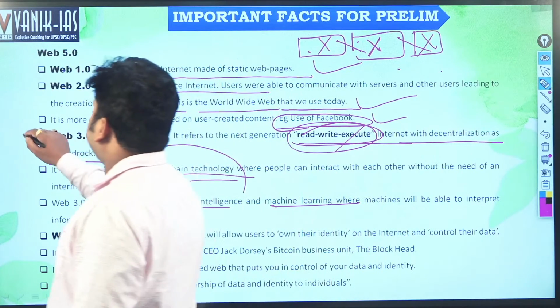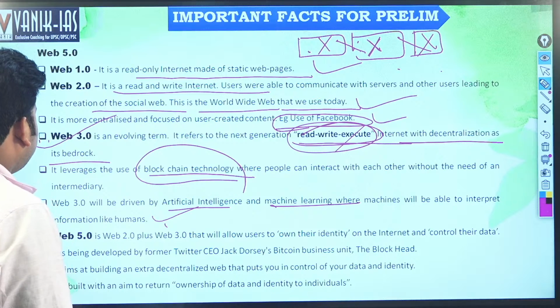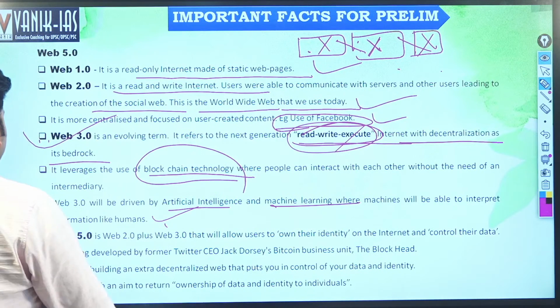This is the developing thing. Then Web 5.0, what is this Web 5.0? It is Web 2.0 plus Web 3.0 that will allow users to own their identity.